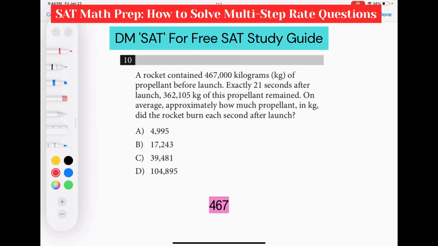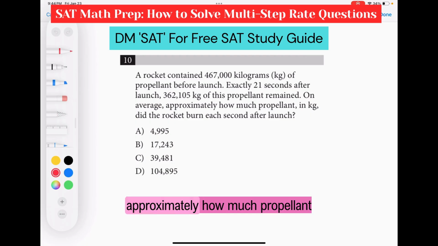A rocket contained 467,000 kilograms of propellant before launch. Exactly 21 seconds after launch, 362,105 kilograms of this propellant remained. On average, approximately how much propellant in kg did the rocket burn each second after launch?